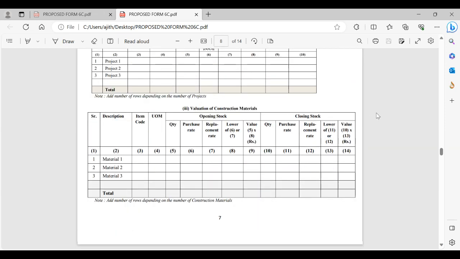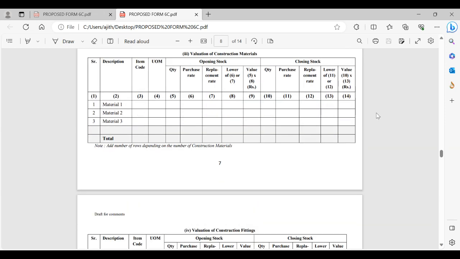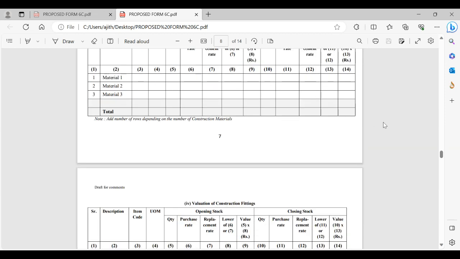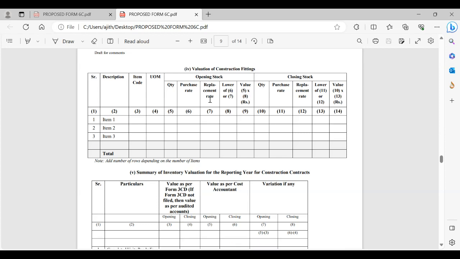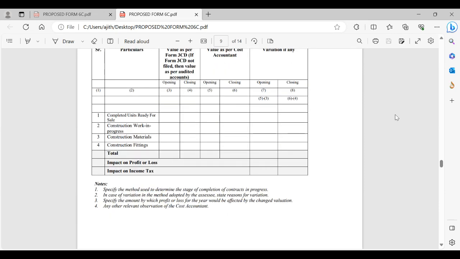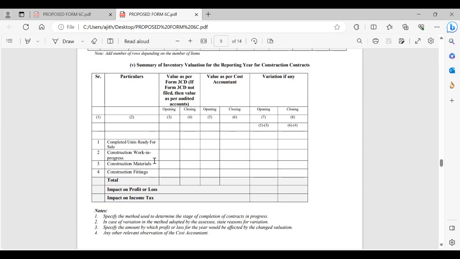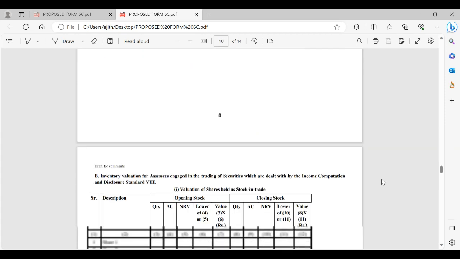Then valuation of construction material itself: purchase rate or replacement cost, whichever is lower. Here it is not NRV; we are required to take replacement cost for construction material. Then construction fittings, same: purchase rate or replacement cost, whichever is lower. Then the total summary: completed units, construction work in progress, material, fittings, difference in 3CD with that of our valuation, variation if any, impact on profit, impact on tax. Same as what we discussed for ICDS 2 covered inventories.